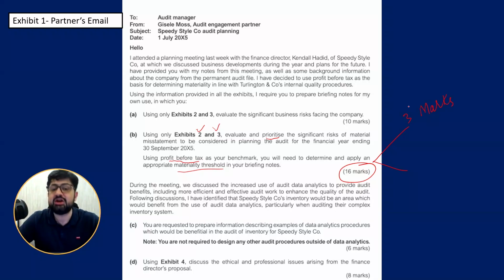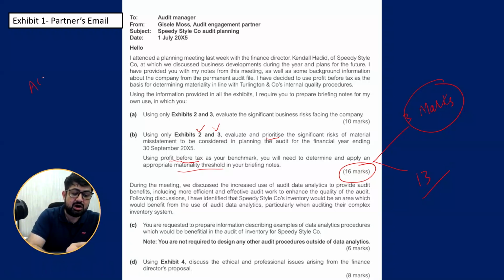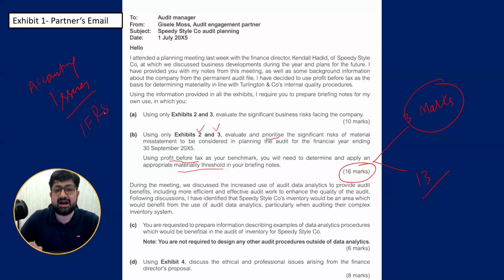Calculation, discussion, justification. So that is the materiality level. The remaining 13 marks are for the technical description and explanation of significant risk of material misstatement. So 13 marks. Now, in this question, my focus will be explaining accounting issues, where IFRS knowledge is needed and applicable.